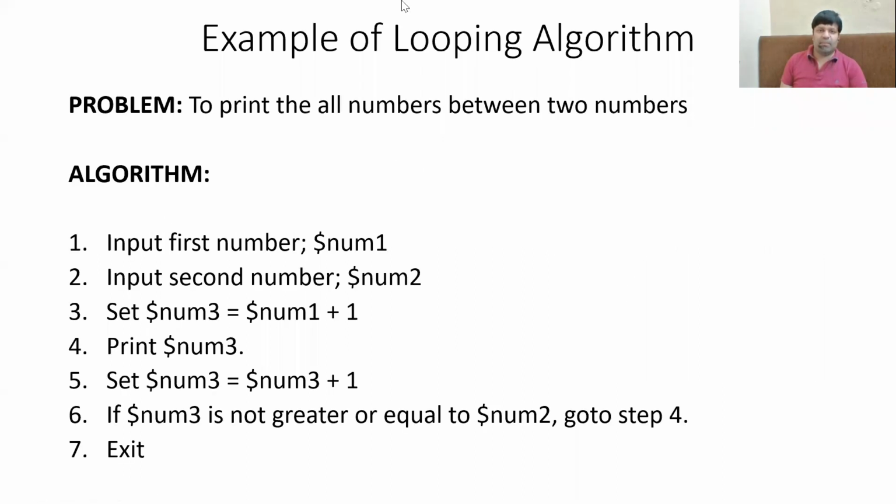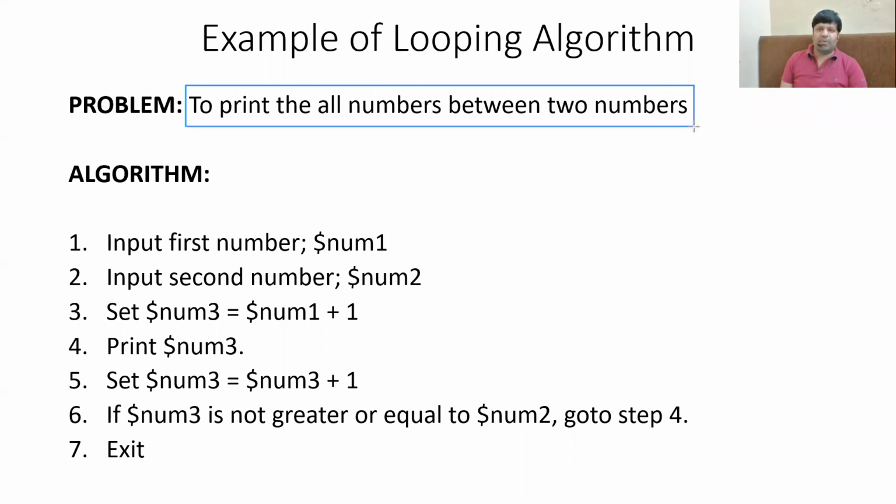So here is an example. In this example, first of all, we will see what the problem in hand is. The problem in hand is to print all the numbers between two numbers. So for example, if you have two numbers as 5 and 10, we will print all the numbers that come in between 5 and 10. Those numbers are 6, 7, 8, and 9.